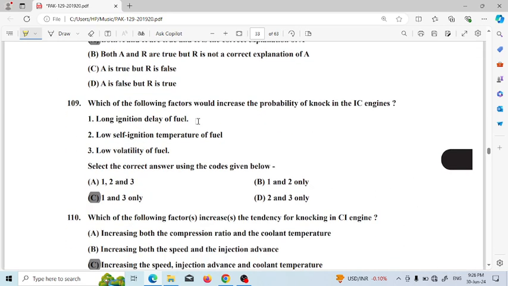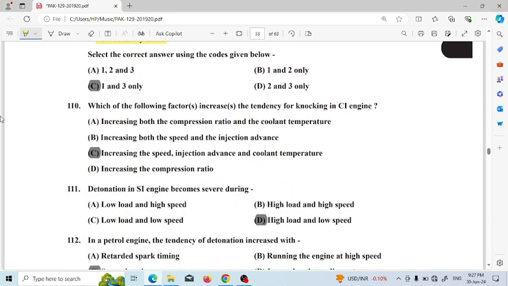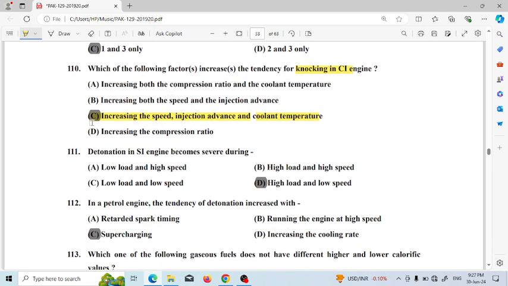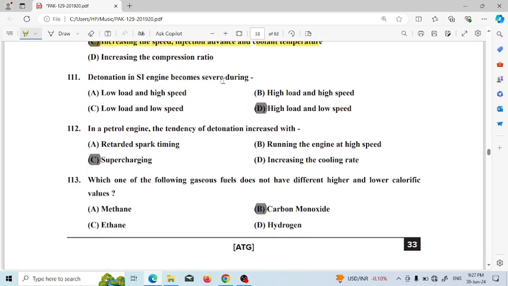Next question: which of the following factors would increase the probability of knock in an IC engine? The factors will be low ignition delay of fuel and low self-ignition temperature. Low volatility of fuel is wrong. So options 1 and 3, option C is the correct answer. Next, which of the following factors increases the tendency of knocking in a CI engine, compression ignition engine? The right answer will be increased speed, increased advance, and coolant temperature, which will increase the knocking tendency of a CI engine.